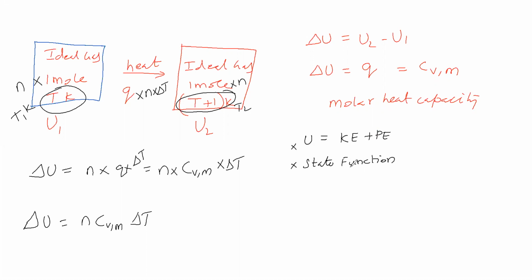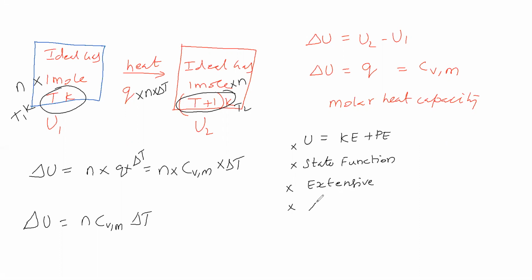It depends on the state, on which condition the matter is in. So internal energy is a state function, not a path function. Then internal energy is an extensive property, which means it depends on quantity.